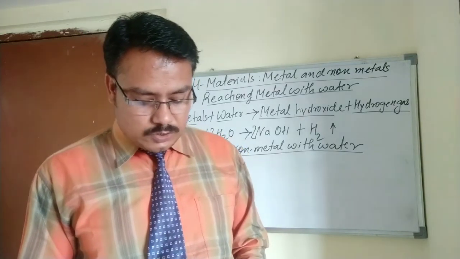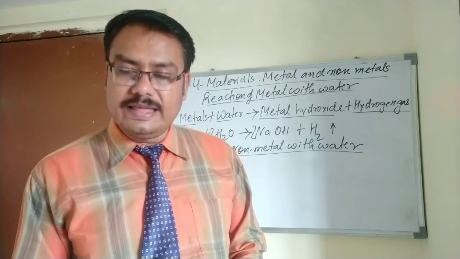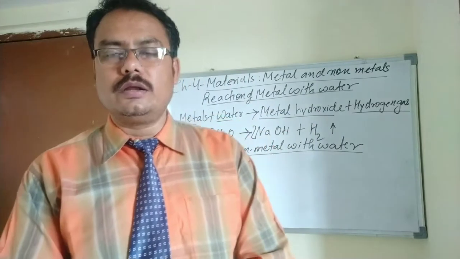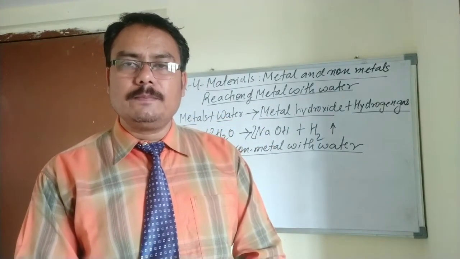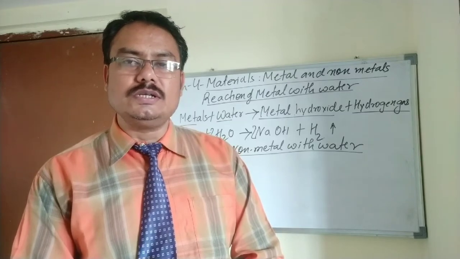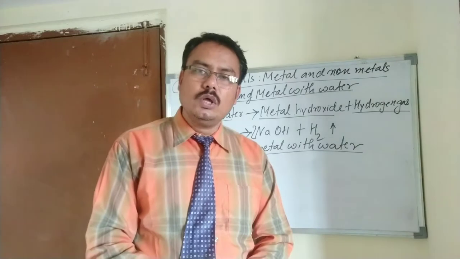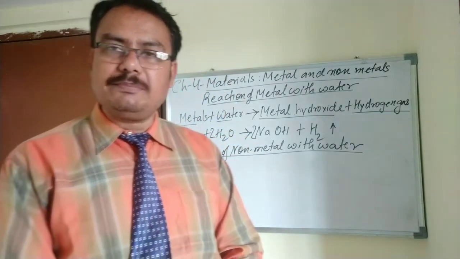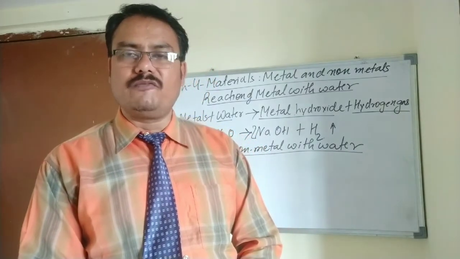So that's why phosphorus is stored under water or kerosene oil, so that it might not reach its ignition temperature and react with air. It is kept dipped under water or kerosene oil or paraffin oil.